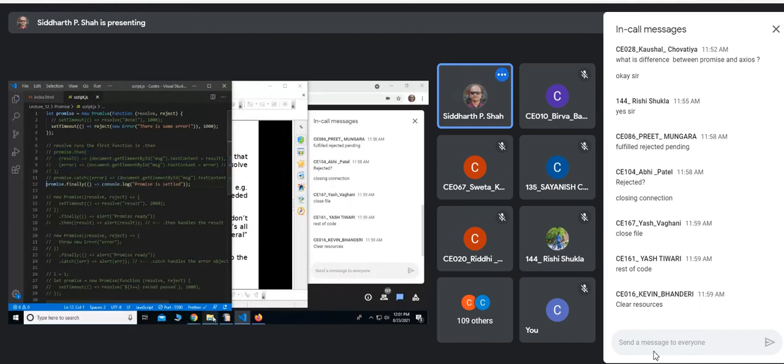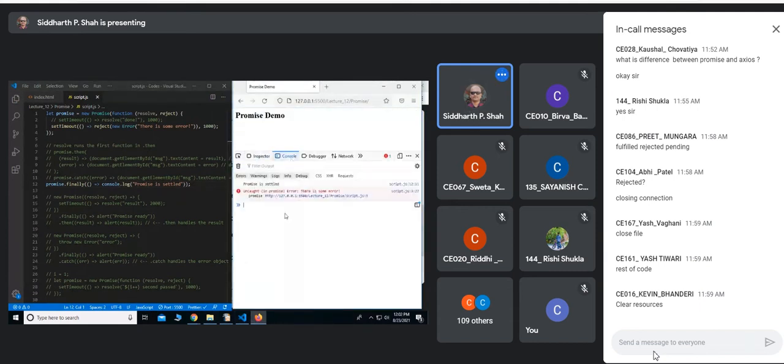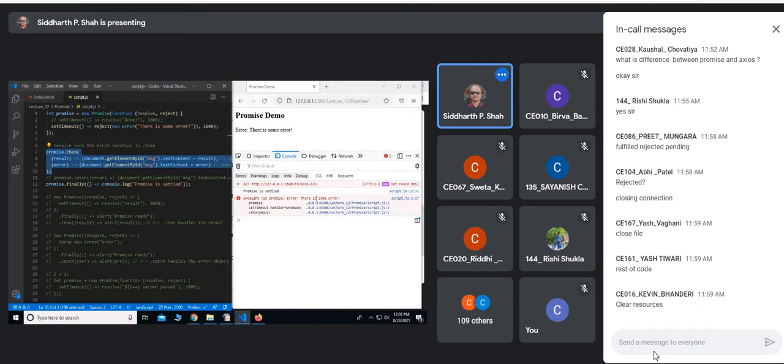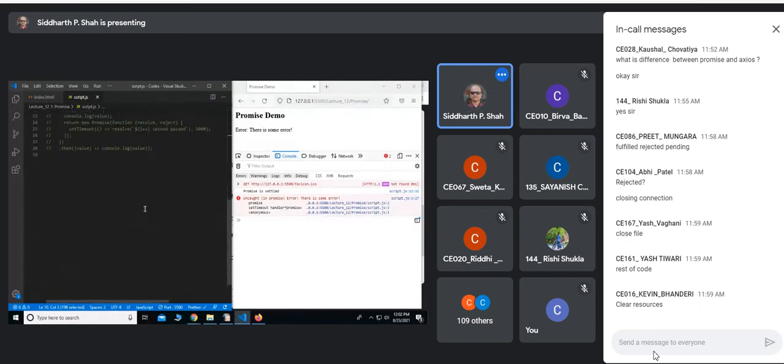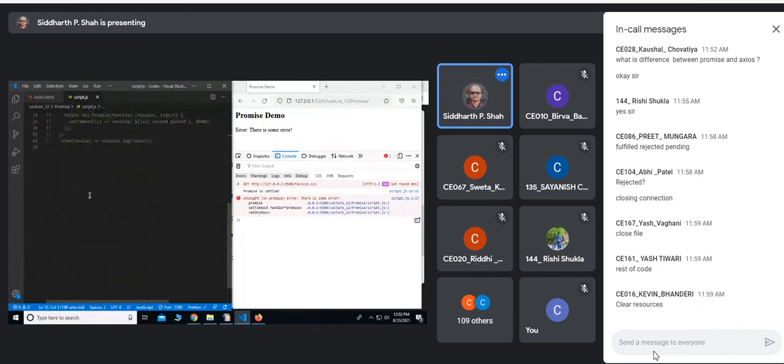So let us do this and see what the result is. And the result is on the console. There is some problem. Oh, because we are not handling this error. So let's keep this. Still there is an error. It is coming from somewhere else. In this script? Yes.